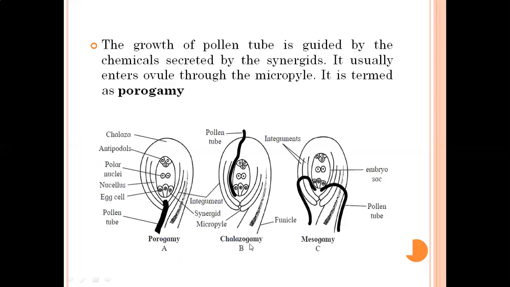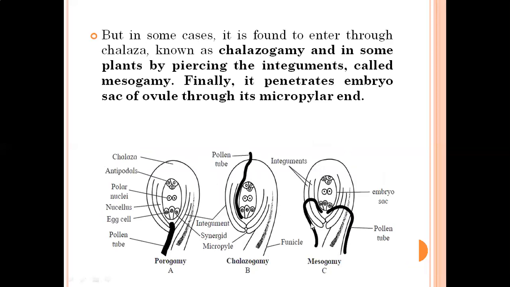And sometimes this pollen tube enters the ovule through the integuments. You should learn this diagram and all the labels also. So sometimes the pollen tube may enter the ovule through the integuments. It is called mesogamy.